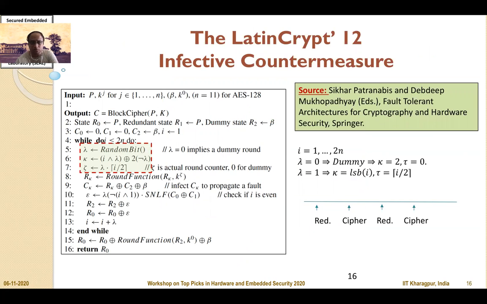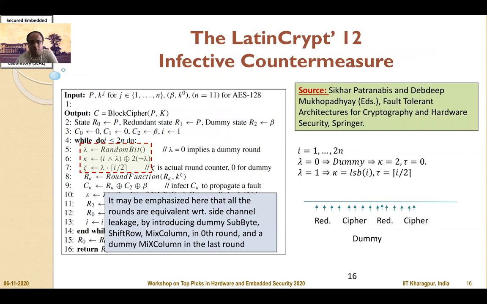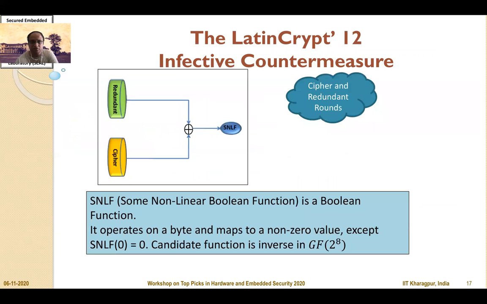The infective countermeasure proceeds by a sequence of redundant and cipher rounds, as shown in this diagram. But in order to confuse the attacker, there are also dummy rounds, and the dummy rounds have dummy SubBytes, ShiftRows, and MixColumns, and they are side-channel leakage-wise equivalent to the other rounds to confuse the adversary. So how does the infection spread?